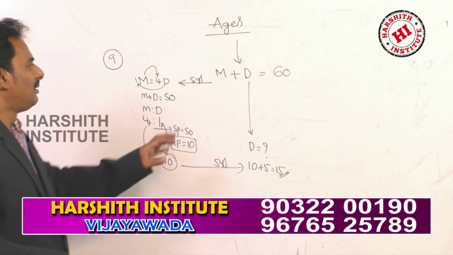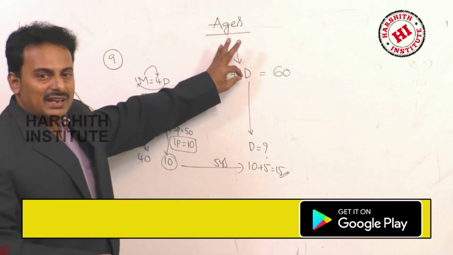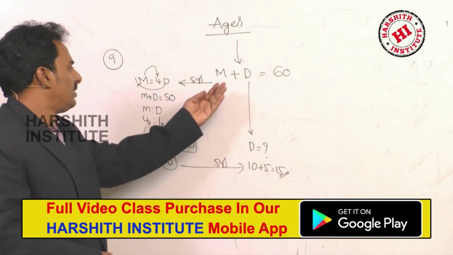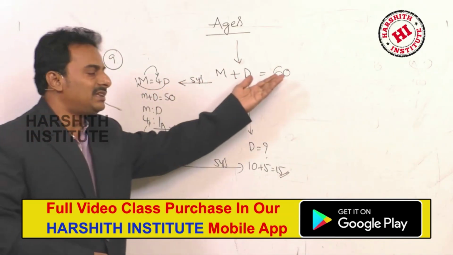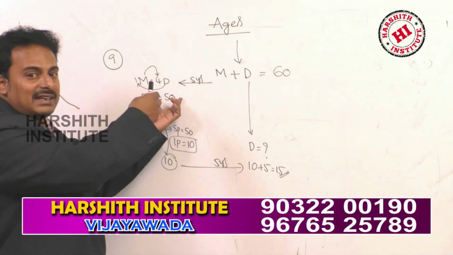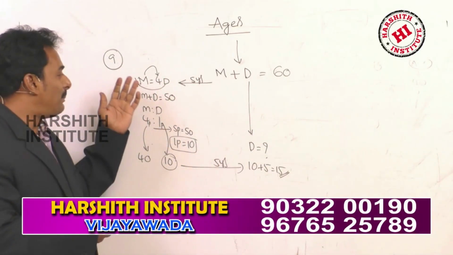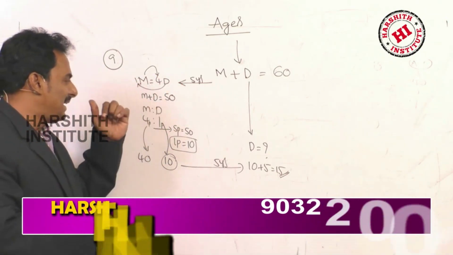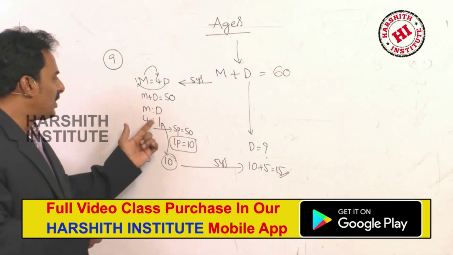So very simple. The present sum of their ages is given to you, that is 60. 5 years ago, what will be the sum of their ages? 50. 5 years ago, the ratio is given. Mother is 4 times that of daughter's age, means M is to D is equal to 4 is to 1.